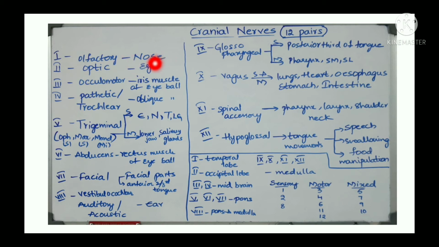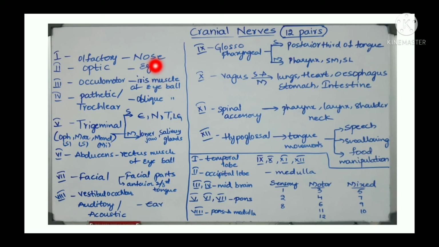So the nerves start from this part, from the sensory organ, and in the brain it ends at temporal lobe. Here I have written 1. It ends in temporal lobe. Like that I have written for all the 12 pairs of cranial nerves. So read like this. Olfactory nerve, which is a sensory nerve. Sensory means it sends impulses from sensory organ to brain. Means this nerve sends impulses from nose to temporal lobe of brain.